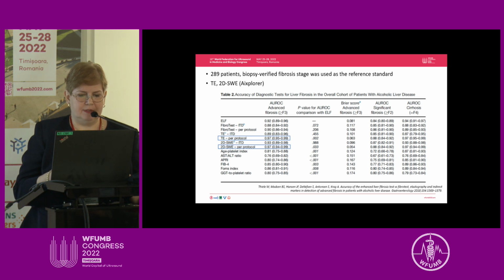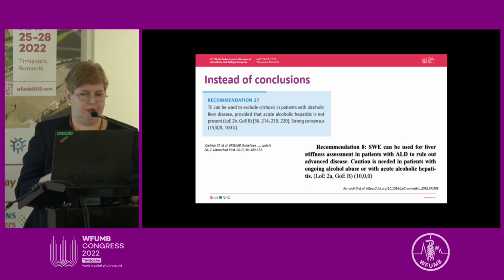This is the most recent study that compared transient elastography, 2D shear wave elastography, and liver biopsy. So there are patients with biopsy-proven liver fibrosis stage, almost 300 patients, and you have here the accuracy for severe fibrosis for transient elastography and 2D shear wave elastography, and you see that the results are pretty similar. So probably the studies are going to show that any kind of elastography can be used in these patients, but taking into consideration everything that I have told you about aminotransferases and about the drinking problem of the patient.